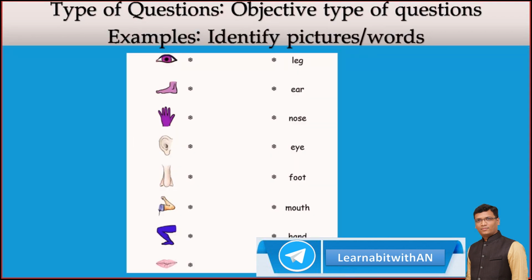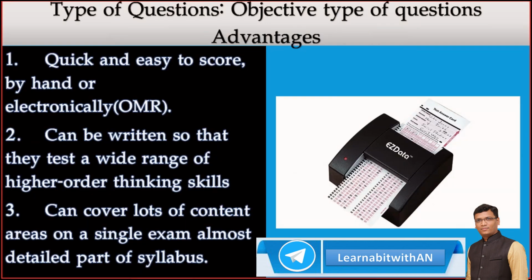Then identify pictures. Leg, you have to identify. These answers are given. But in the exam, answers are not given. You have to identify this picture and write down leg. This is a matching exercise, but I wanted to show you identify the picture and write the word. That is also an objective type of question.